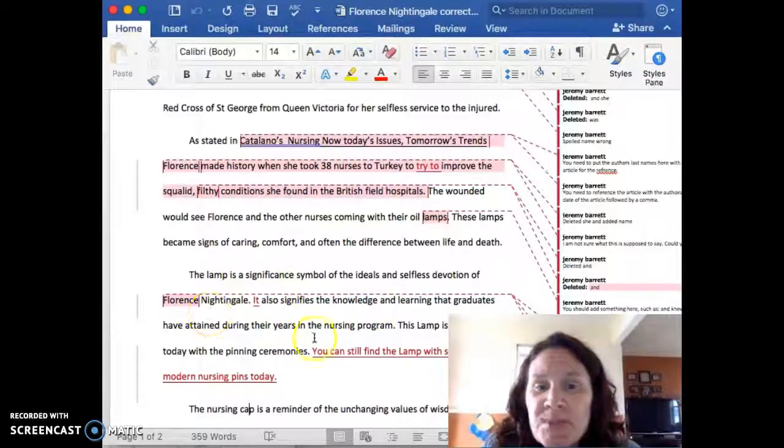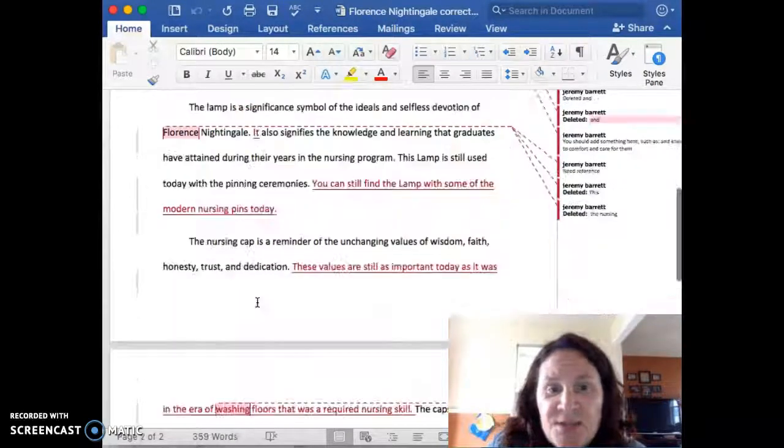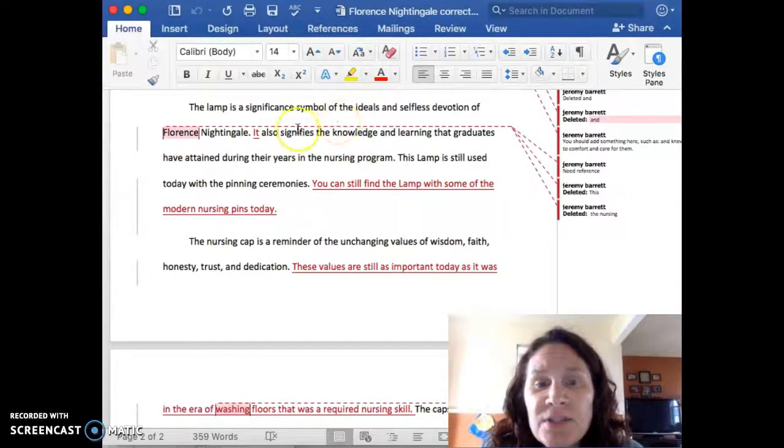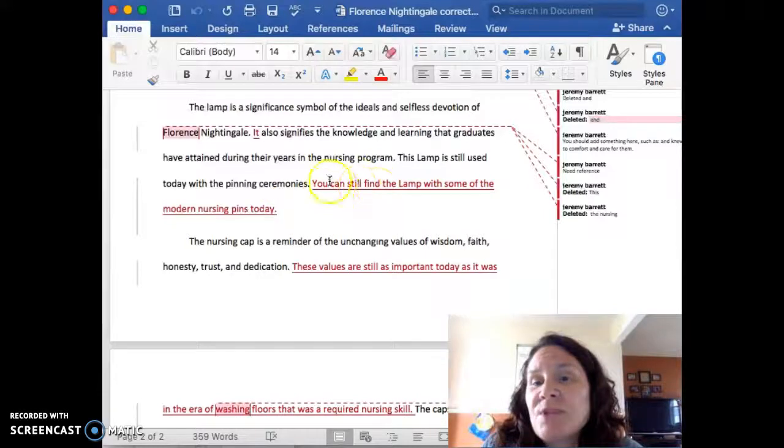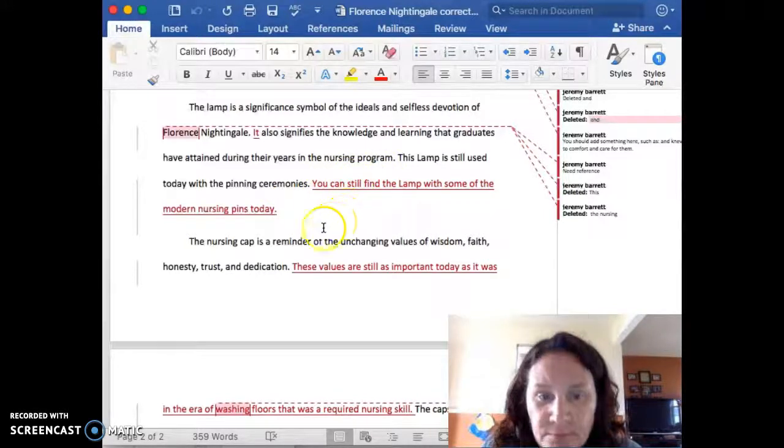I would also include this paragraph here with this paragraph because you're still talking about the lamps. The lamp is a significant symbol of the ideals and selfless devotion of Florence Nightingale. I got rid of have and I said it also signifies the knowledge and learning that graduates have attained during their years in the nursing program. This lamp is still used today with the pinning ceremonies. You want to make this a comma, and then you can say you may find the lamp in some modern nursing pins today. You don't need a whole sentence here.